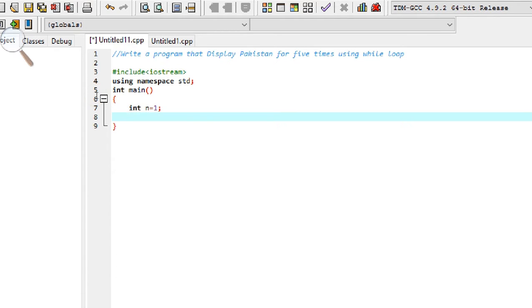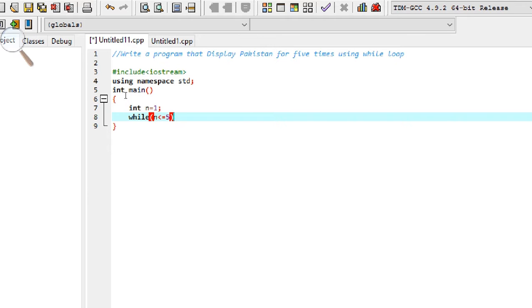Now using the while loop. While is a keyword, and between these two brackets the condition will be written: n is less than or equal to 5. It will start the iteration from 1 up to 5.